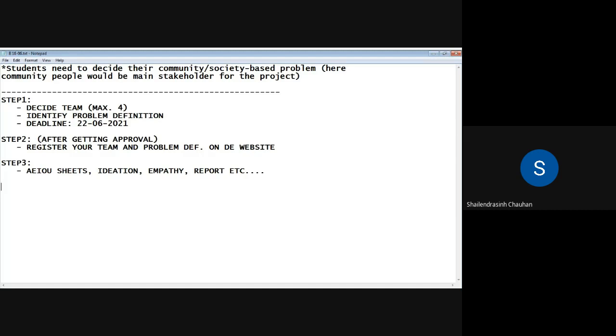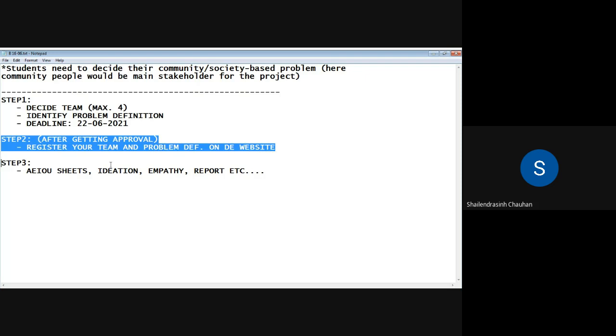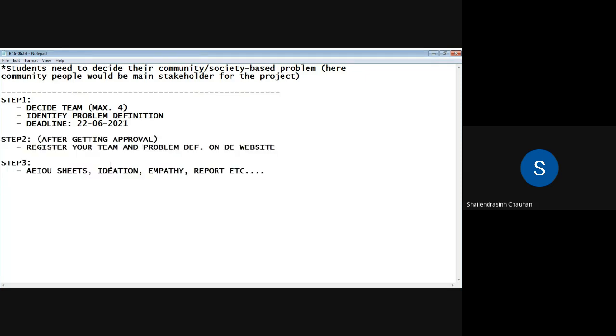And that will be step 3. And the next step will be, okay, after deciding the definition and after getting approval, you will be having around 2 weeks of time. So from the 3rd week onwards, you will start your submission and presentation. So the last step. Okay, just a minute.